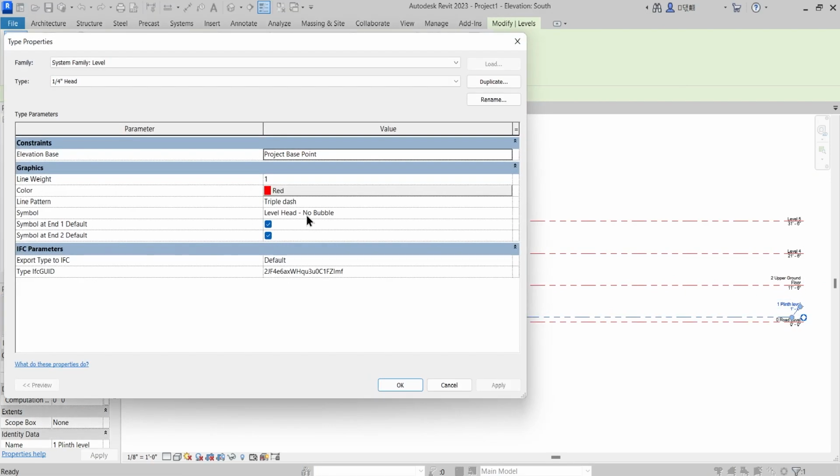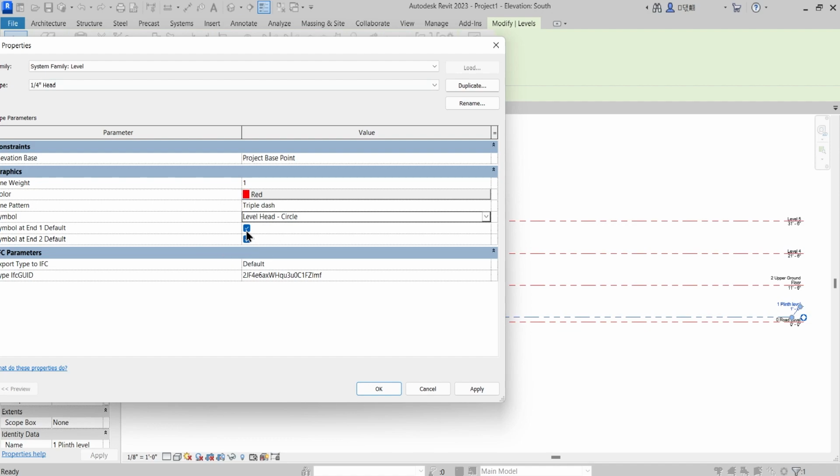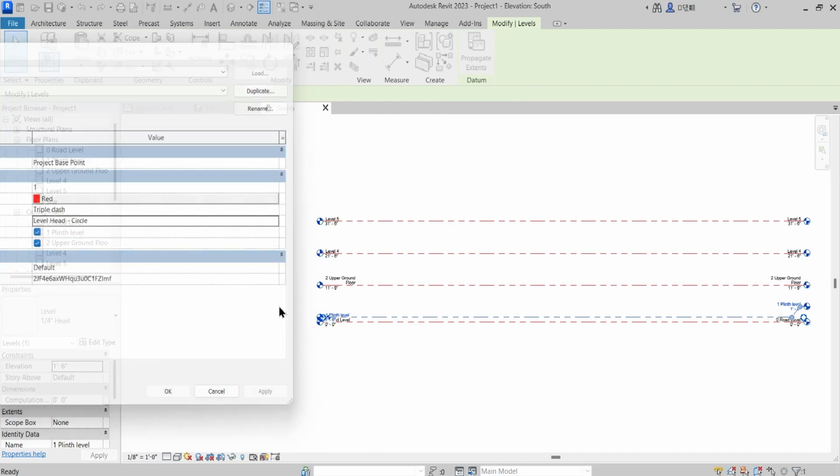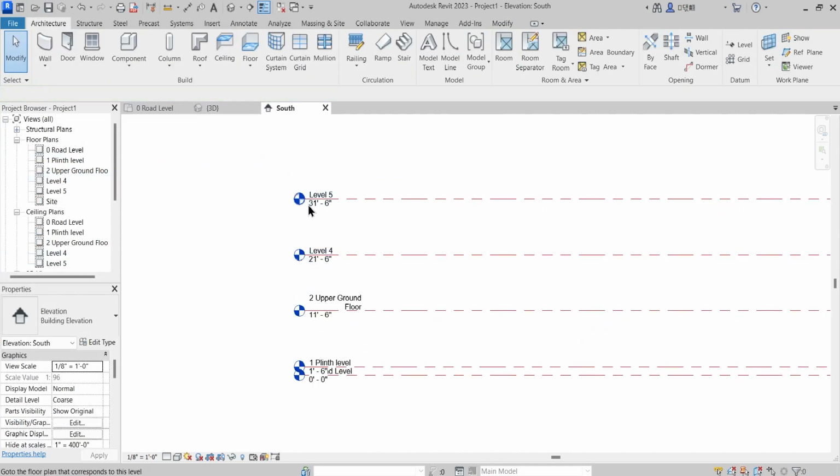Because from here we have said that level symbol to be no bubble. If I change this again to circle, and with both the symbols at end 1 and end 2 checked, if I apply this, then that particular level will be reflected here with that triple dash line you selected and this particular color.